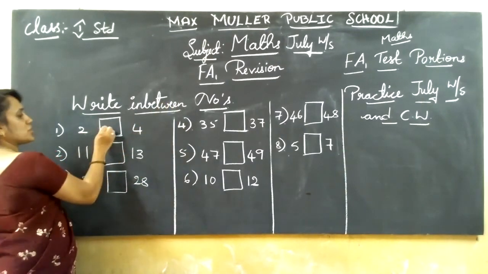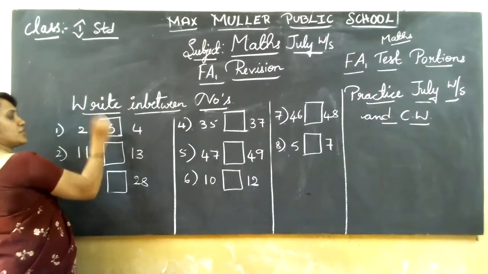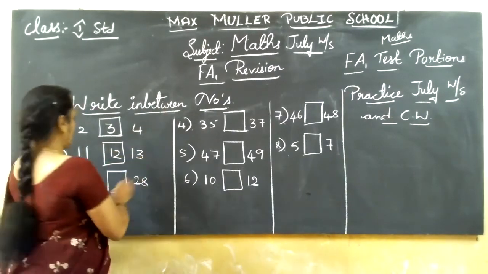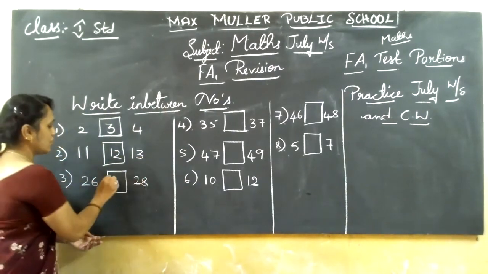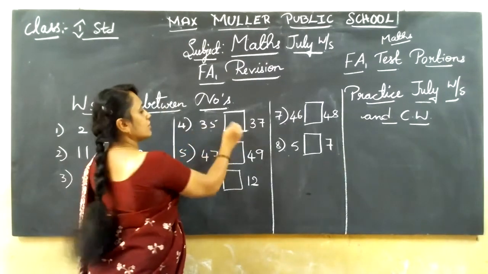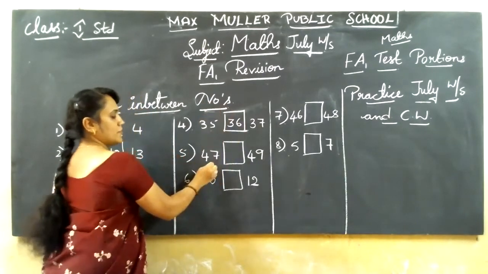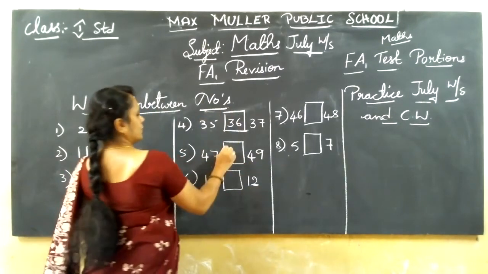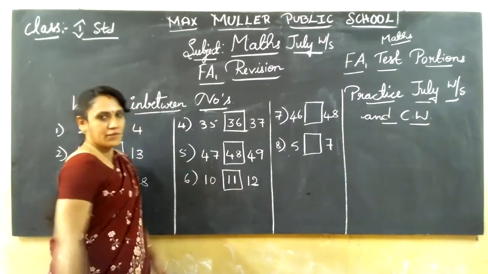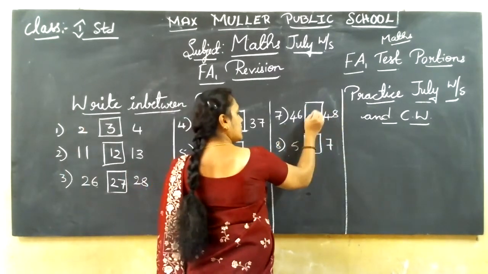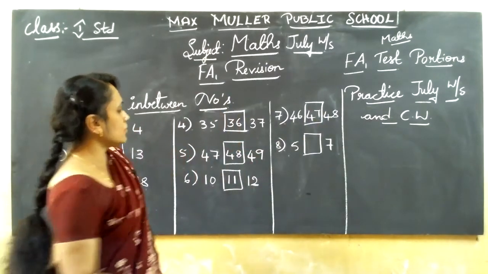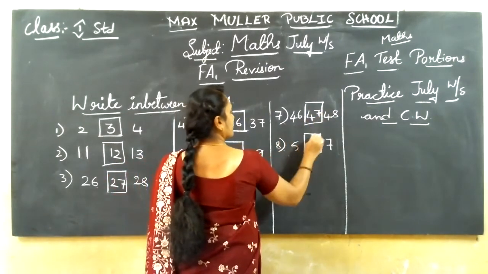Between 2 and 4, which number? After 2, you can think and write. 3. Between 2 and 4, 3. Between 11 and 13, 12. Between 26 and 28, which number? 27. Between 35 and 37, 36. Between 47 and 49, 48. Between 10 and 12, which number? 11. Between 46 and 48, 47. Yes. Then between 5 and 7, 6.